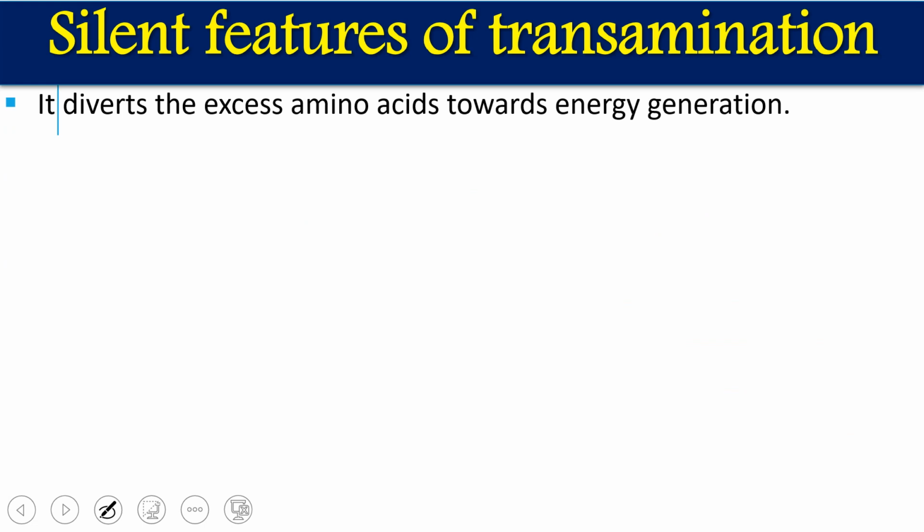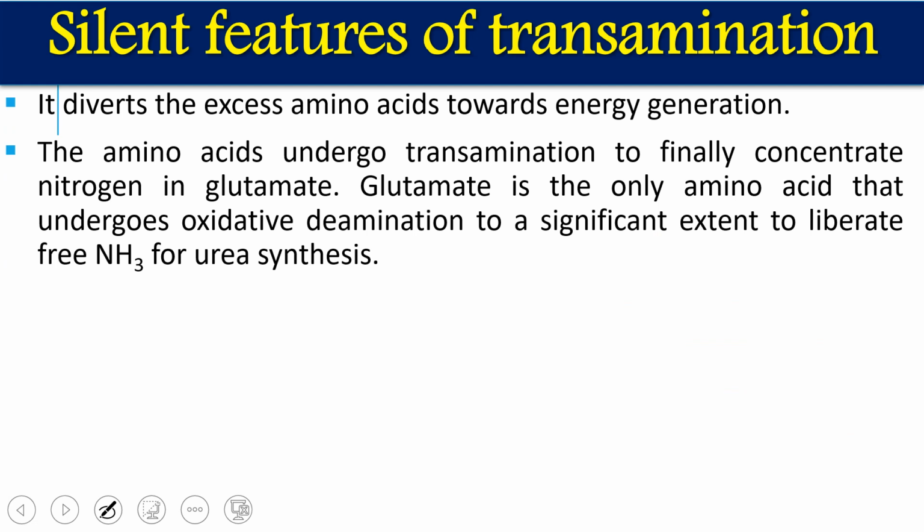It diverts the excess amino acid towards energy generation. We will see in detail how these transamination reactions help us in energy production. The amino acids undergo transamination to finally concentrate nitrogen in glutamate. So in most of the transamination reactions, the final amino acceptor is glutamate. Glutamate accepts ammonia in almost all cases. Glutamate is the only amino acid that undergoes oxidative deamination.